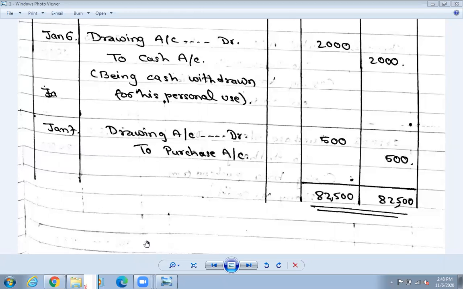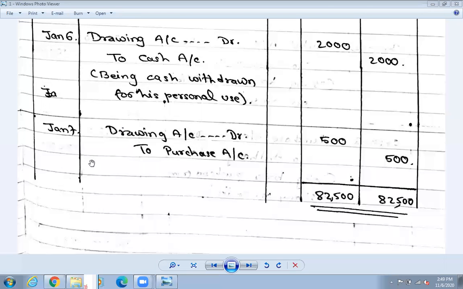You are taking that biscuit to your home for your personal use. 5 packets is small for the business. So that is also a kind of drawing. You invest capital, and when you take it out, it is drawing. So drawing is an expense for you, because if you had sold the biscuits in a shop outside, you would have earned 5 into 30, that is 150 rupees. But since you are taking the biscuit yourself, the 150 rupees is a loss.